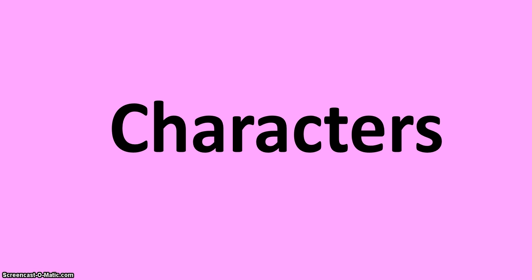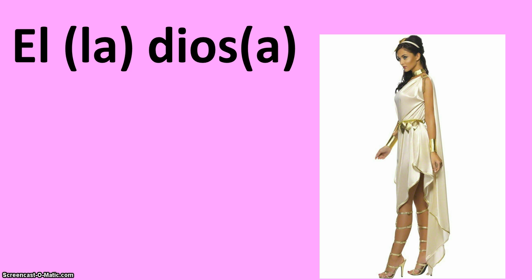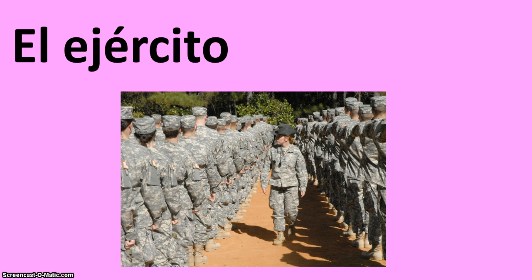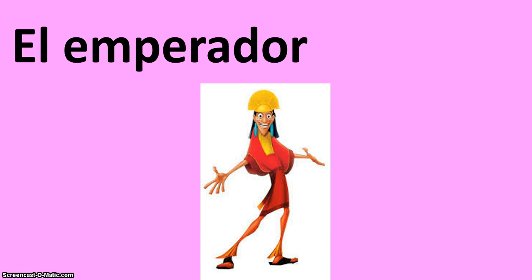Okay, let's start off with some different words that are going to describe characters in a legend. El Dios, la diosa. El Dios significa God and la diosa significa goddess. El ejército. El ejército significa army. El emperador.